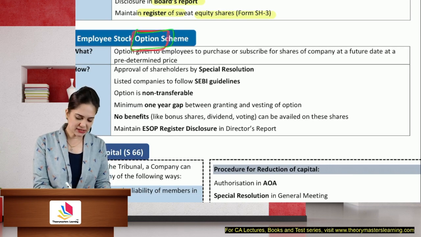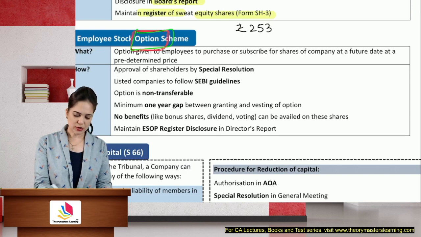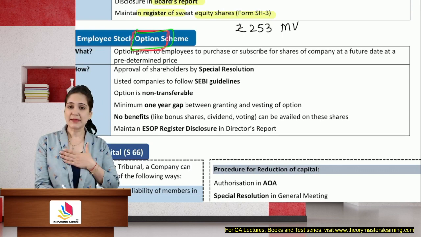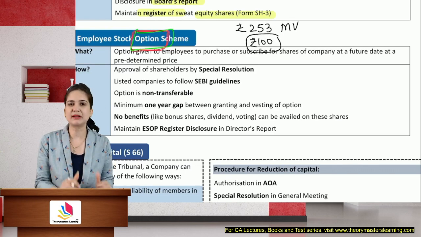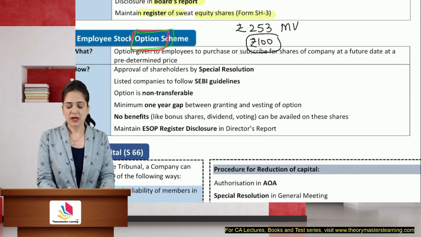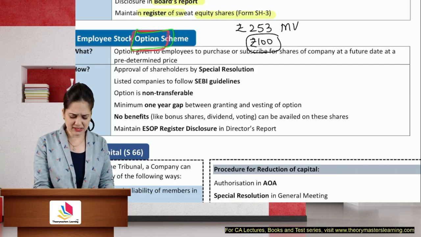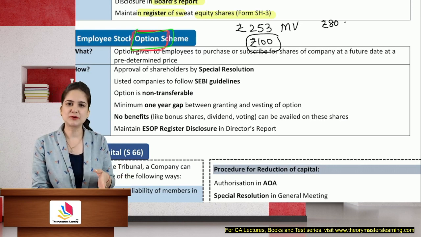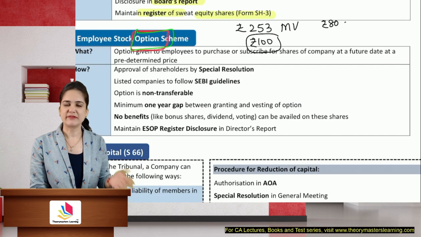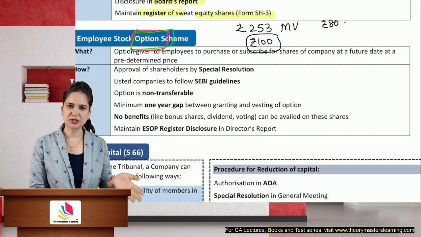See, if the shares in the market are at 253 rupees, okay, the market value is 253 rupees. I am getting an option to buy the shares at 100 rupees. Of course, I will exercise. This is in the money. I will exercise. But if the price in the market is, let's say, 80 rupees, and the option at which I can buy is 100 rupees, I will never buy the shares. I will go and buy it in the open market. I will get it for cheap.